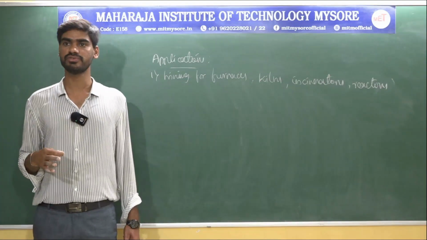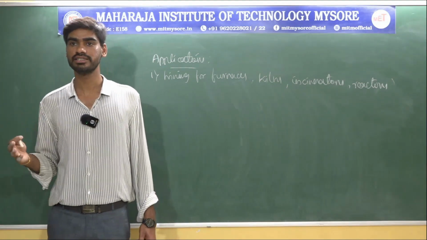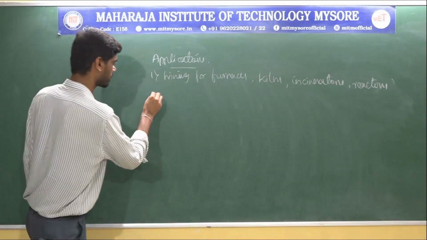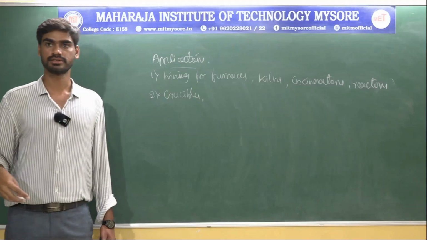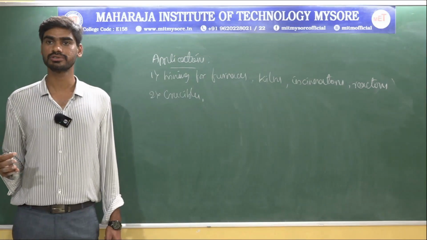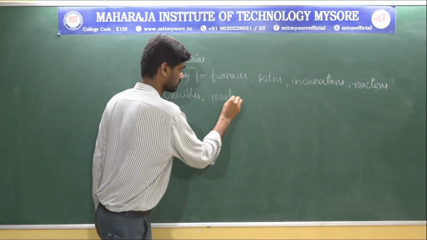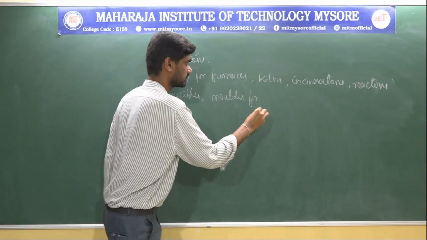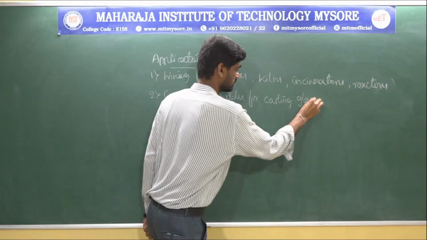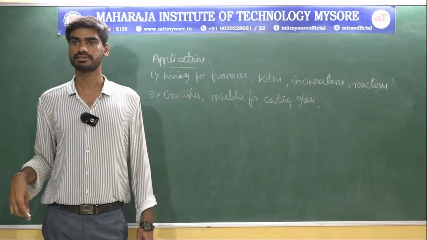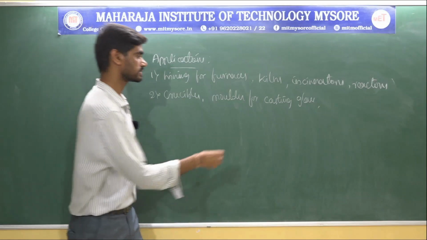So these materials are mainly manufactured by using refractories. And then refractories are mainly used in the manufacturing of crucibles. They are also mainly used in molds for casting glass, and also molds for casting metals.